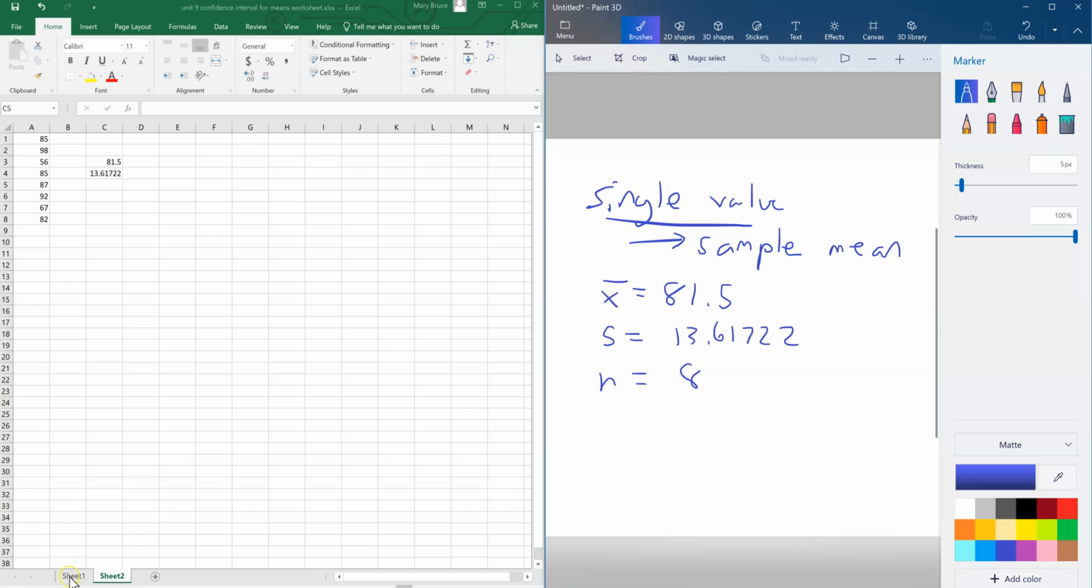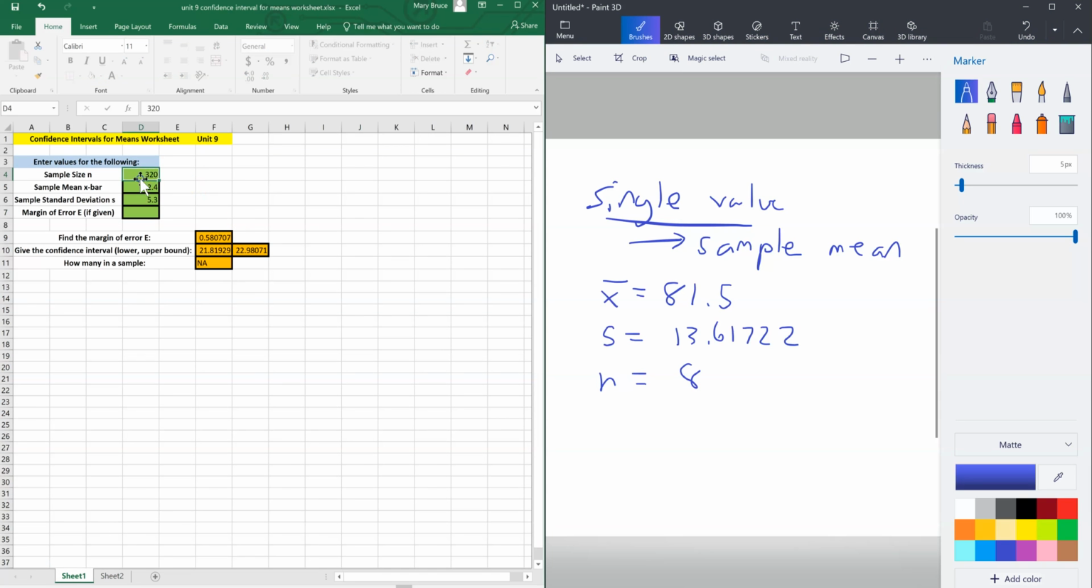And then all you would have to do is go to your Unit 9 worksheet. Clear out these things from the previous example. Type in your sample size, which is 8. Your sample mean, which is the 81.5. Your sample standard deviation, which was that 13.61722 number I got, and then press enter. There's your margin of error, and there's your confidence interval. It would be that easy using the worksheet. And if you don't use the worksheet, then again, you're just going to have to go back and use those formulas that I used when I worked the previous example by hand.